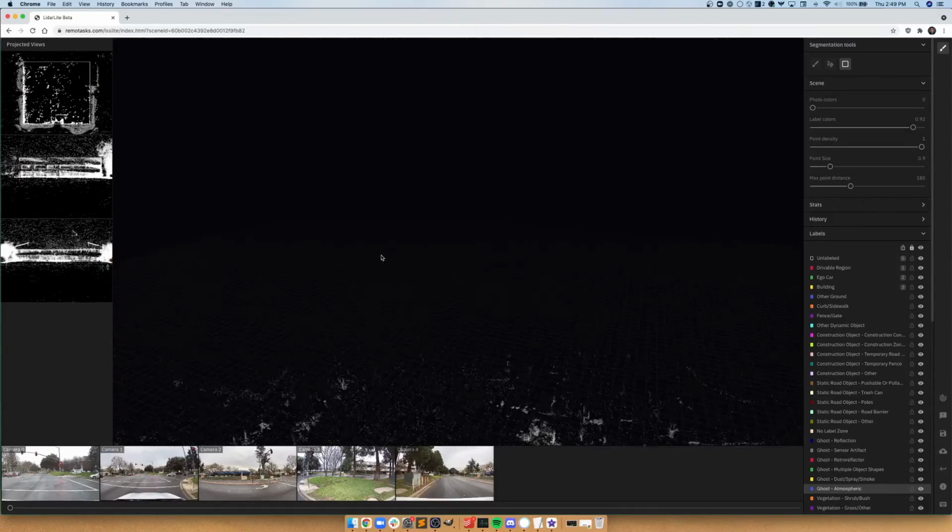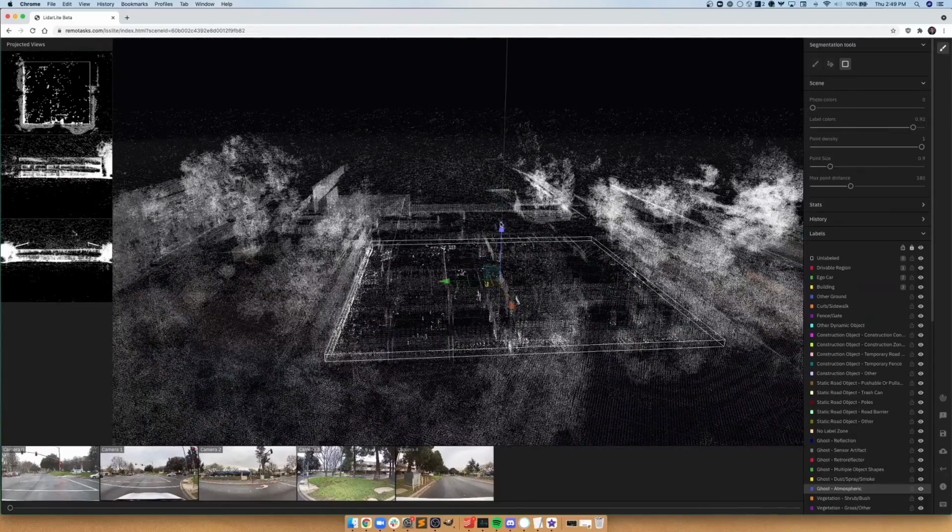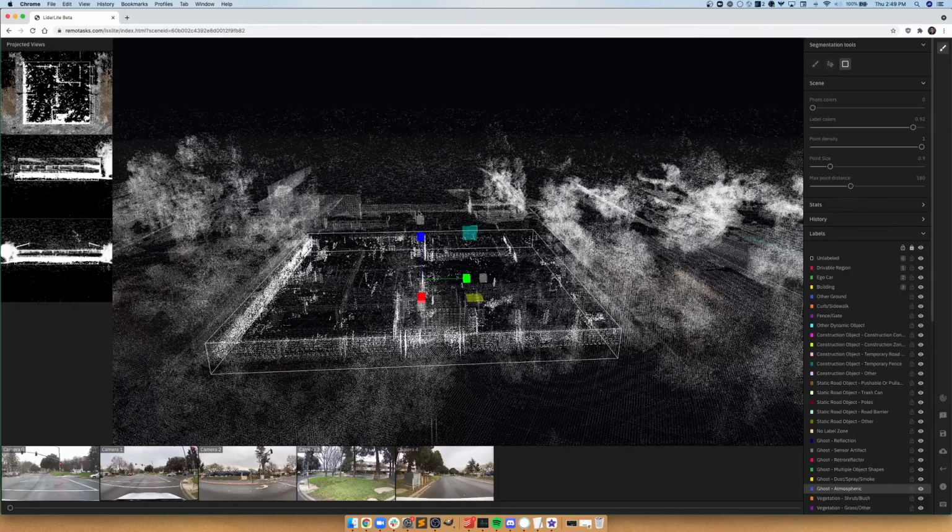You could also exit out of top-down view by pressing T, and there's also some other ways that you could affect the size or positioning of a cuboid. Here you could use the blue arrow to move it up and down, and hold down Shift in order to make it larger or smaller. So here I'm going to click on the blue, and I could increase the size of the cuboid. Again, it expands from the center, but it also can decrease to the center as well.